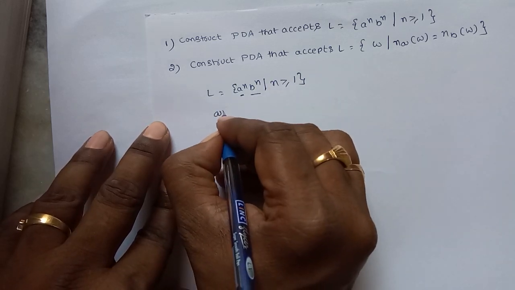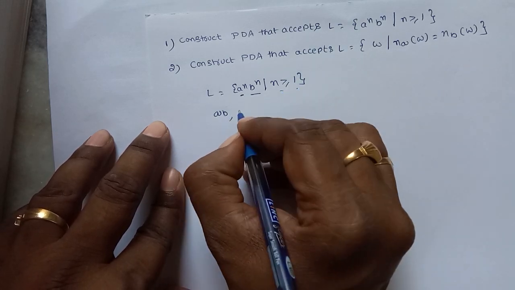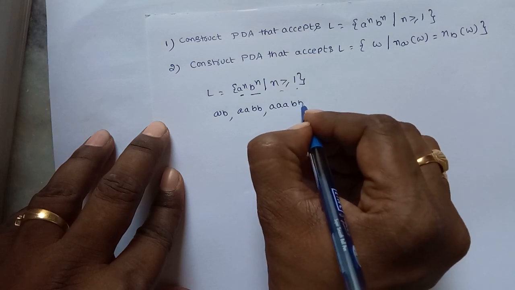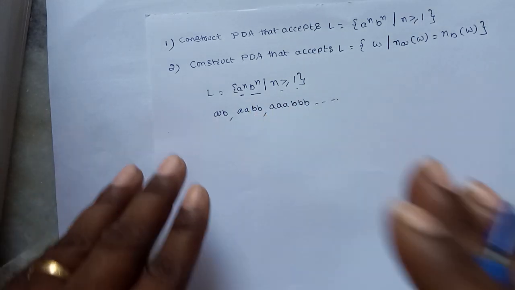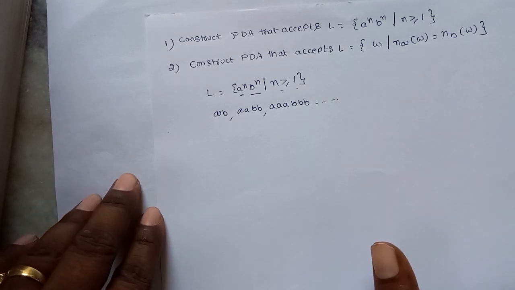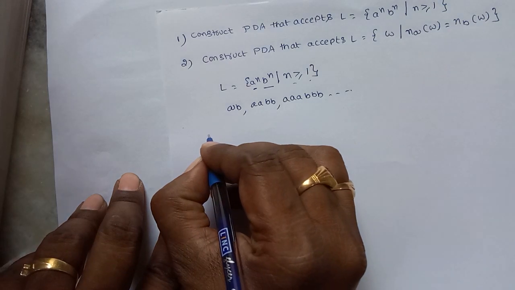That means, n greater than or equal to 1: if n is equal to 1, the string is AB. Then AABB, AAABBB. These are the possible set of strings. Now we will write the transition function initially.